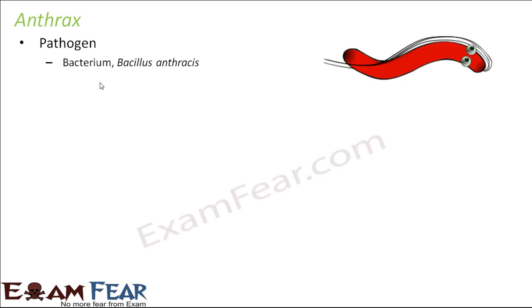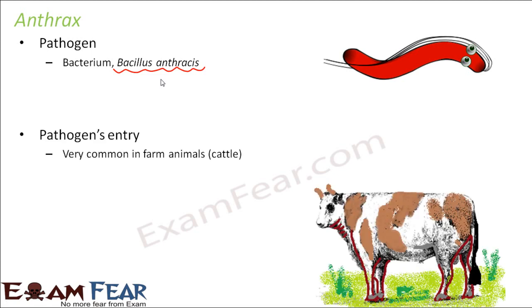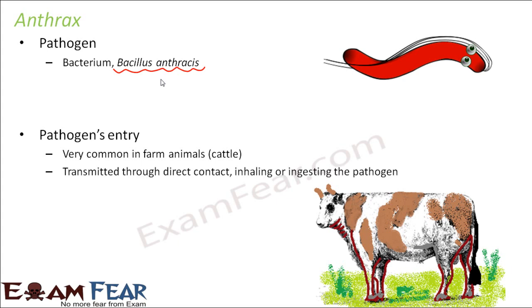The pathogen which causes this is a bacterium, Bacillus anthracis, and that is why the name is anthrax. How does the pathogen enter the body of an animal? It is very common in farm animals, especially cattle. It is transmitted through direct contact, or inhaling or ingestion of the pathogen.